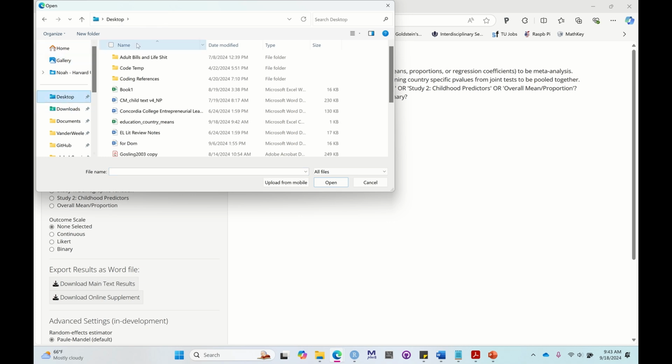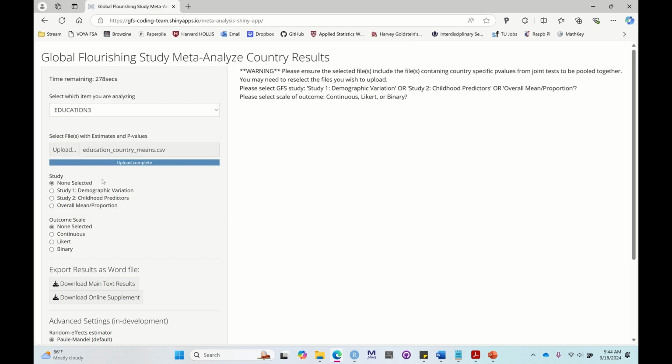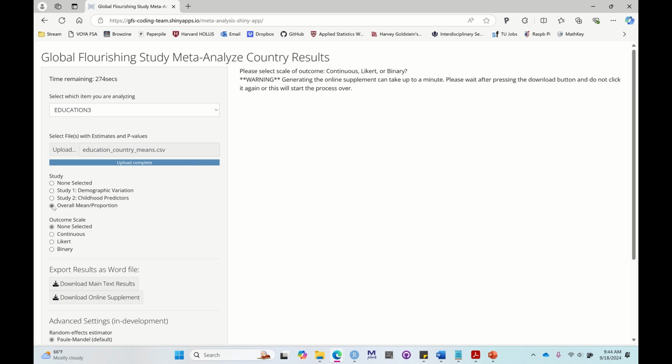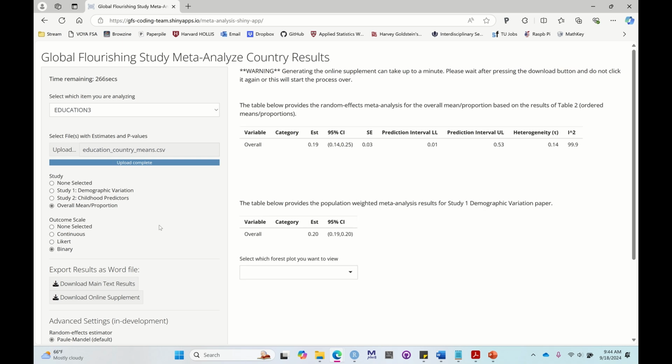For me, it's on my desktop, and it was education country means. If I select it, you'll see that there's now this new result for overall mean. Things will update, and since it's a binary outcome, it doesn't really matter what you do here, so just put whatever you would expect normally, and now we have the overall mean.